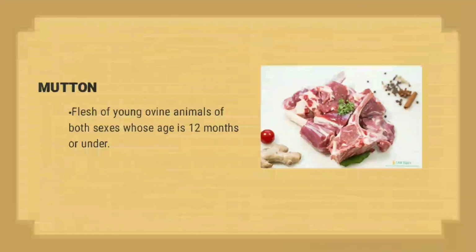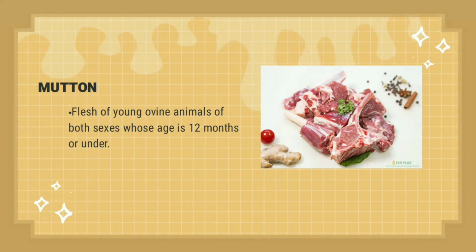Next is mutton. It is meat from a fully grown sheep. Meat from a sheep between the ages of 1 month to 1 year is served as lamb, while sheep older than 1 year is served as mutton. Mutton is the meat of a mature adult sheep, typically between 2 to 3 years old.